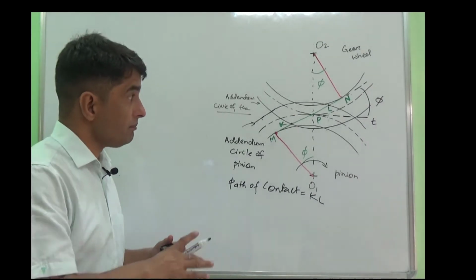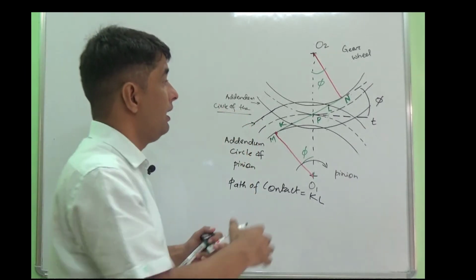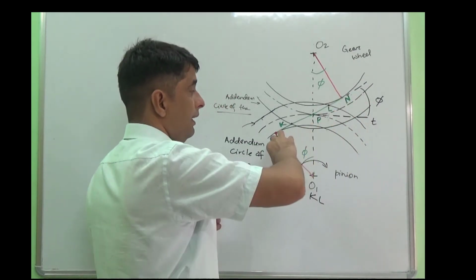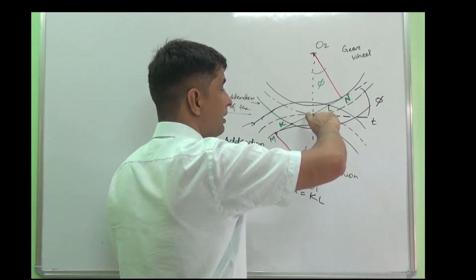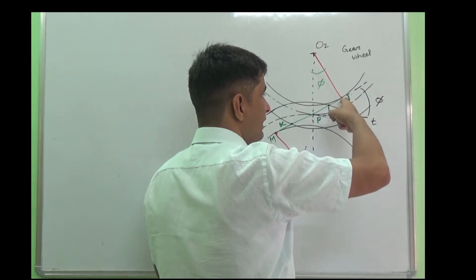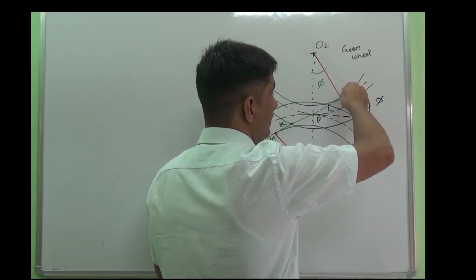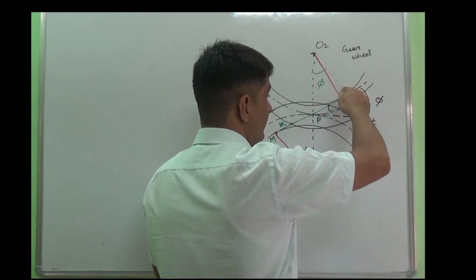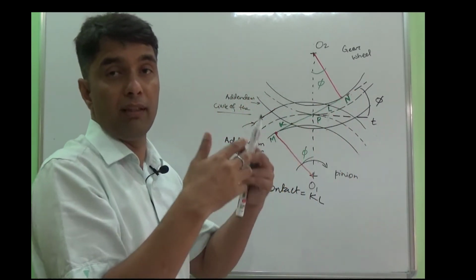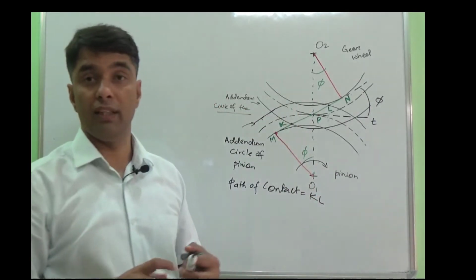As I said, interference occurs when two mating teeth mate at points which are not at the point of tangency, or you can say the common tangent is cut inside the base circle. Then it is not following the involute profile, and the part of the gear teeth meeting over there is not following the involute profile, therefore interference will occur.